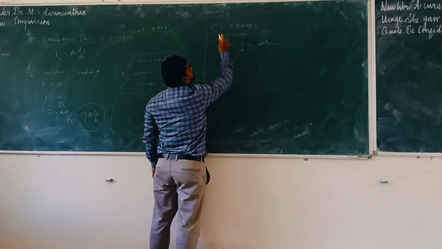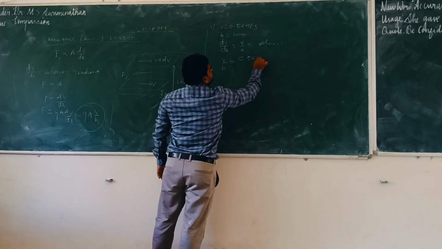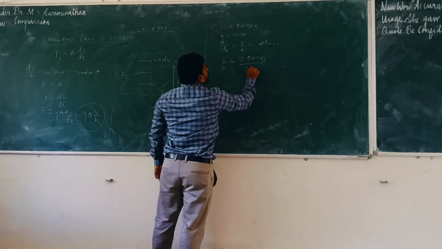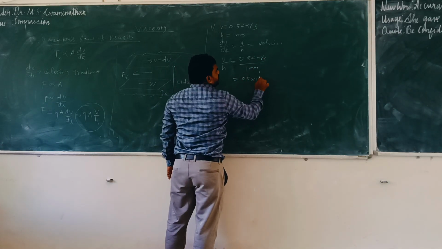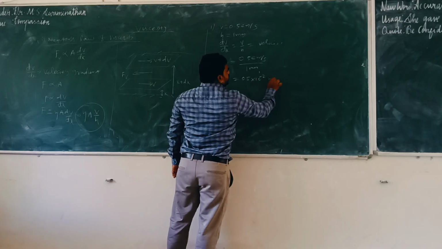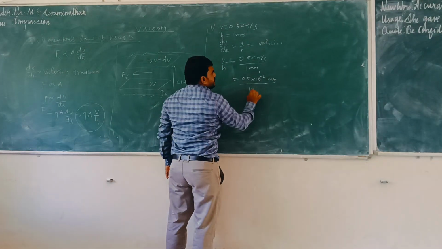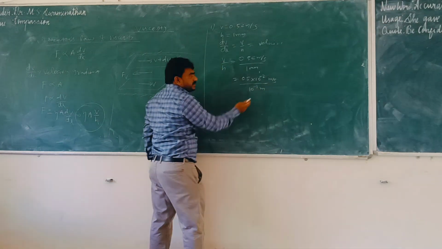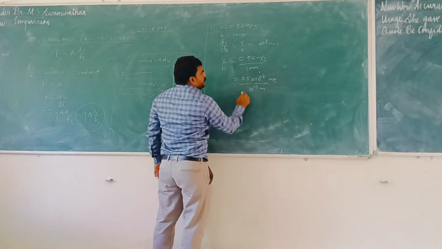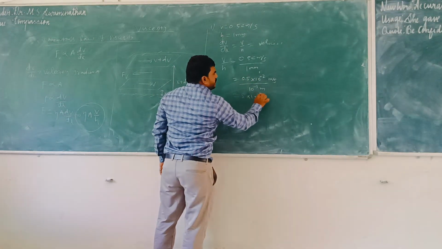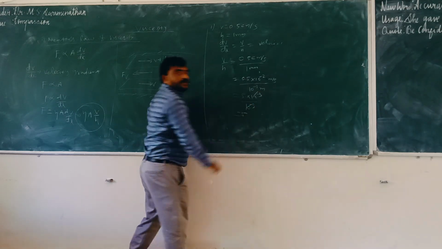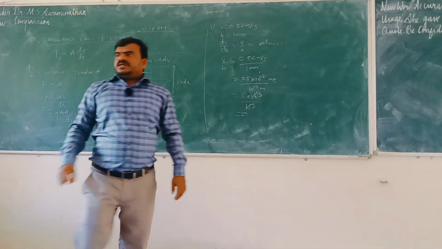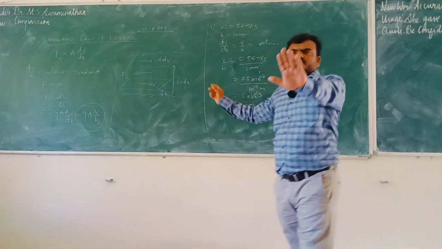So v by h is equal to, what is the v value? 0.5 centimeter per second. What is h? 1 mm. So 0.5 centimeter per second is 5 into 10 power minus 3 meter per second, divided by 1 millimeter, which is 10 power minus 3 meter. So if you solve, 5 into 10 power minus 3 divided by 10 power minus 3, the powers cancel, and we get 5. This is a level 1 question.